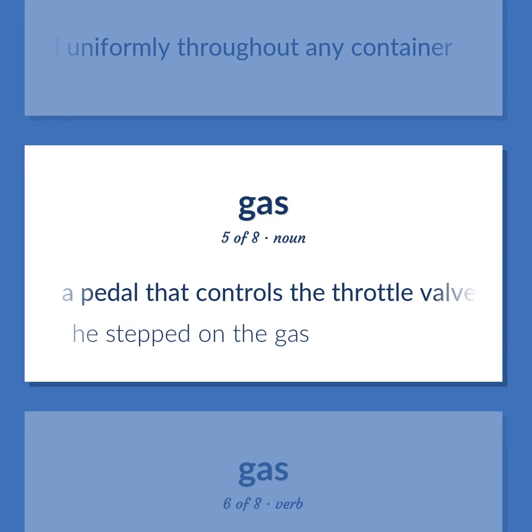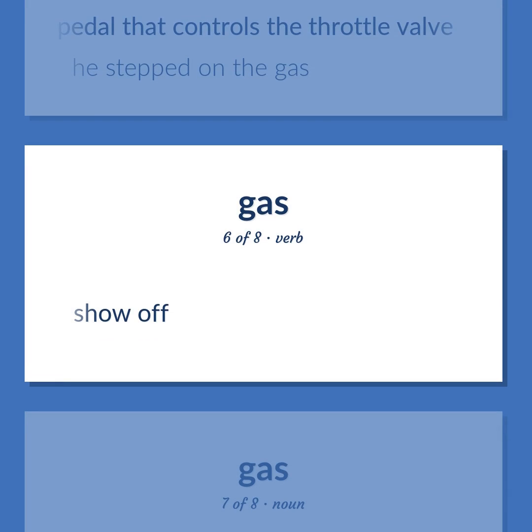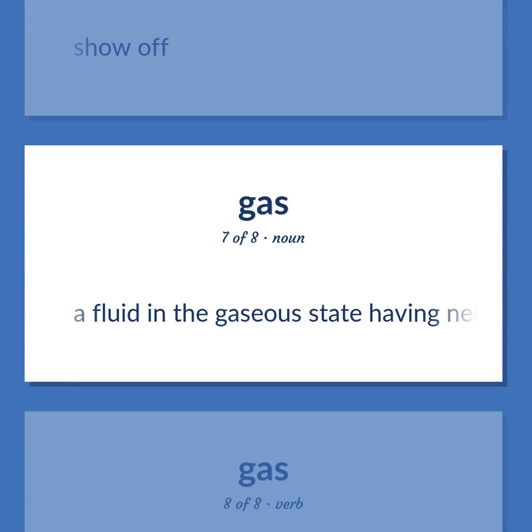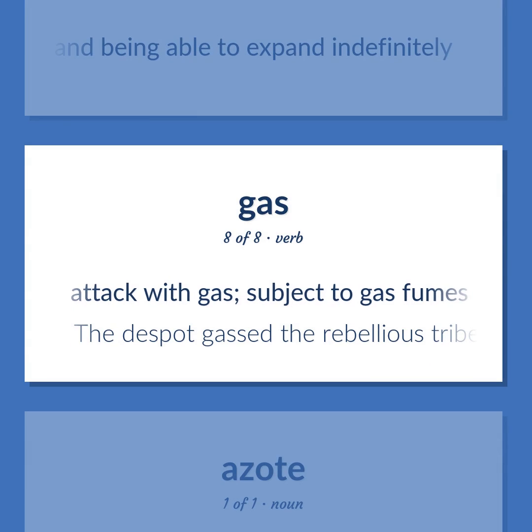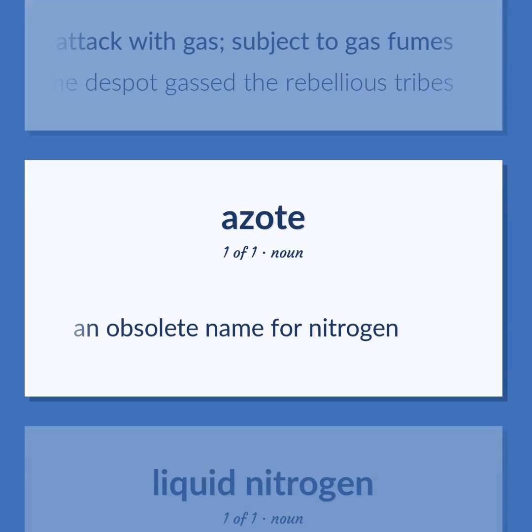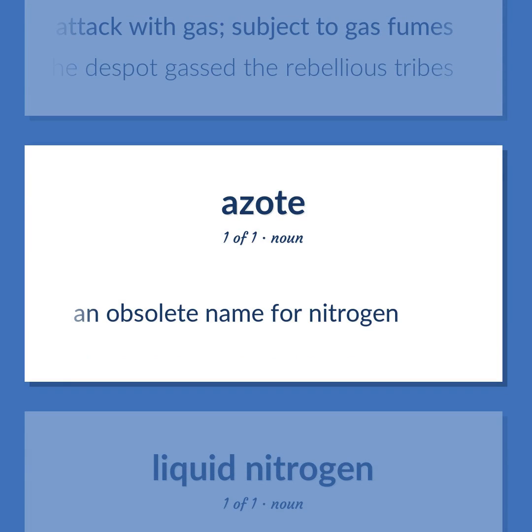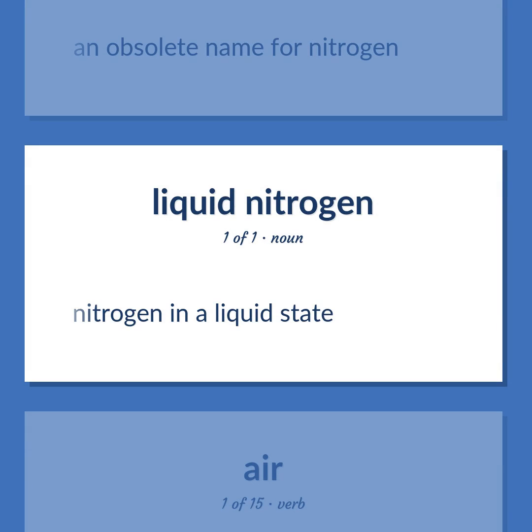A pedal that controls the throttle valve. He stepped on the gas. Show off. A fluid in the gaseous state having neither independent shape nor volume and being able to expand indefinitely. Attack with gas, subject to gas fumes. The despot gassed the rebellious tribes. An obsolete name for nitrogen. Nitrogen in a liquid state.